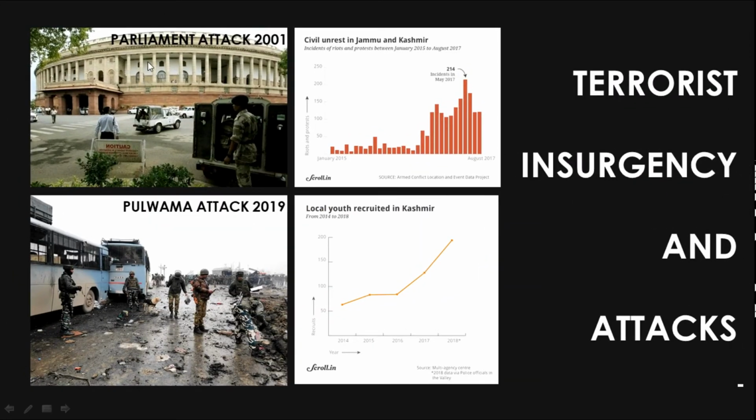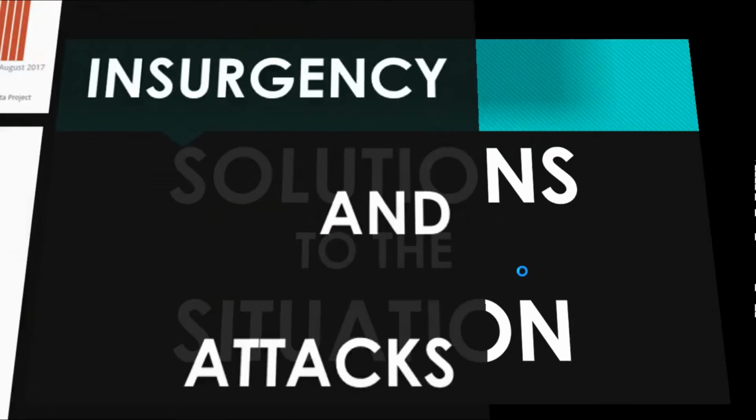Now this slide shows the Parliament attack in 2001 and the Pulwama attack, and these are two graphs just showing the civil unrest in Jammu and Kashmir and the local youth recruitment in Kashmir, and we see that both of these are on a rise in the recent years, in 2017 and 18. So this is what is happening in Kashmir right now.